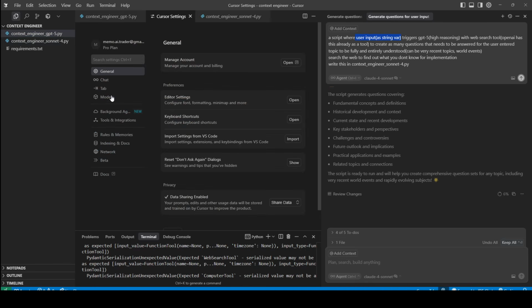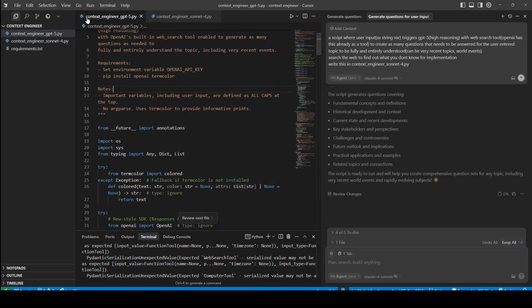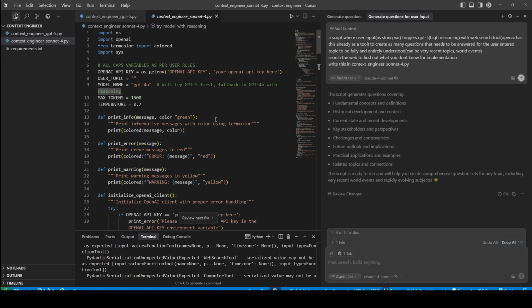I have custom instructions that instruct the model to have major variables at the top. Let's start with GPT-5. GPT-5 adheres to the prompt pretty stringently. But it does some weird stuff, such as trying to get the model name from the environment variables, but it did write the model name correctly. We'll come to it. It tries to get the user topic from environment variables.